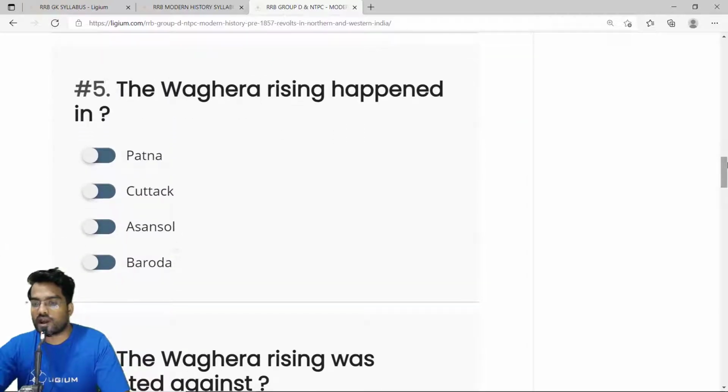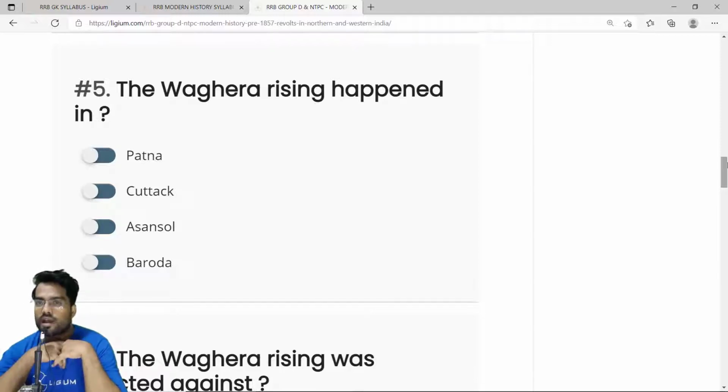Then we have the fifth question. The Waghera rising happened in. Now the Waghera rising happened in Baroda. Baroda is in Gujarat, that is western part of India. One of the reasons why the Waghera rising happened is because there was a branch of rulers called Gaikwads, and Gaikwads became friends with the Britishers, and the Gaikwads actually started imposing a lot of taxes on the farmers, and that is why it led to a revolt, and it was known as Waghera rising. So the correct answer is option D, Baroda.